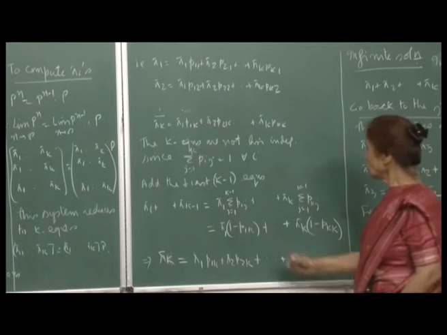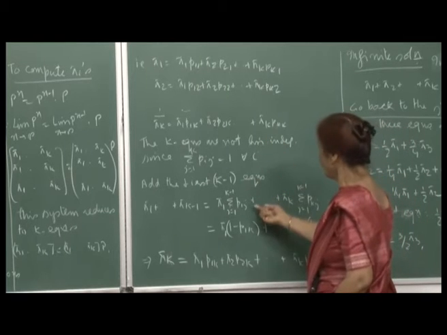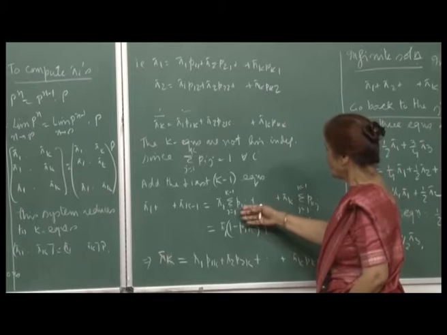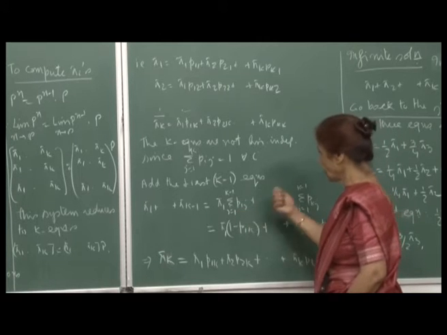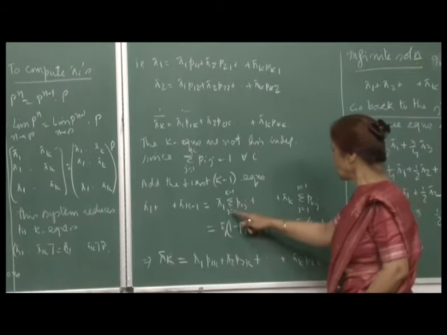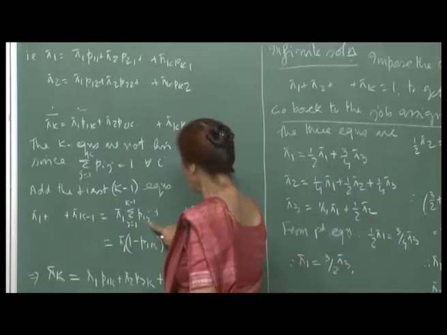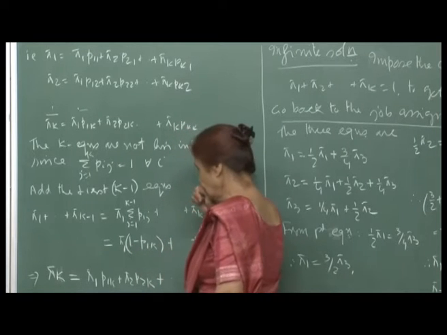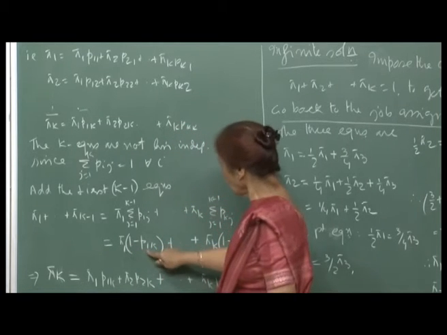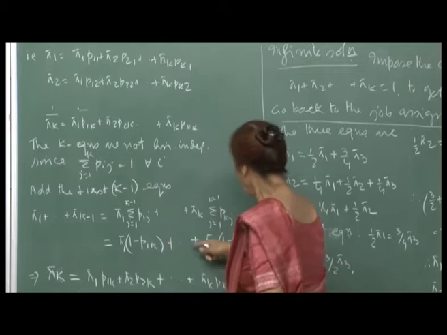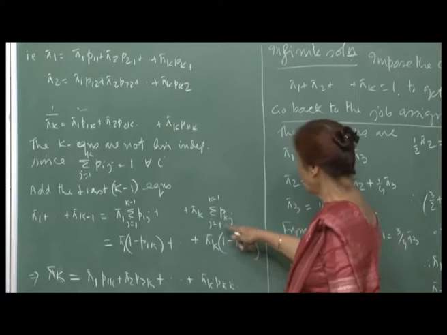Okay. Now, we know that the rows of the transition matrix will always add up to 1. So, therefore, sigma j varying from 1 to k minus 1 p 1 j is actually 1 minus p 1 k, right, because this plus p 1 k is 1. So, this sum is equal to 1 minus p 1 k, and similarly, I substitute for all of these sums.